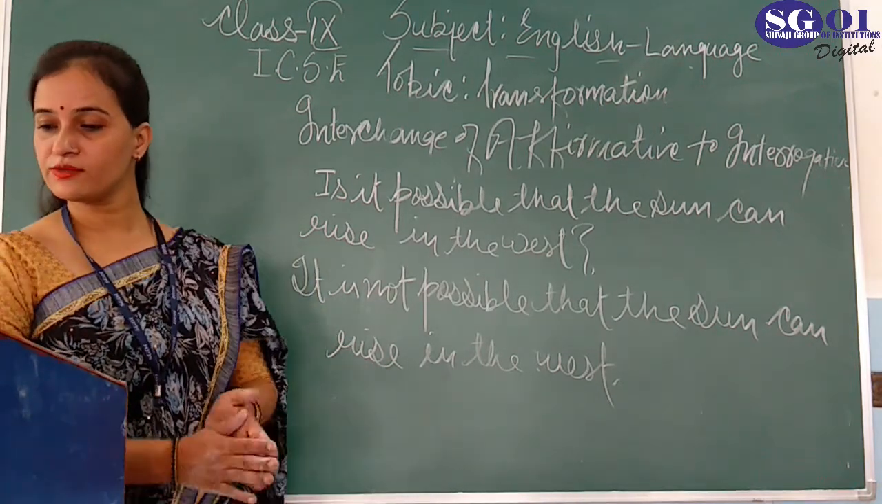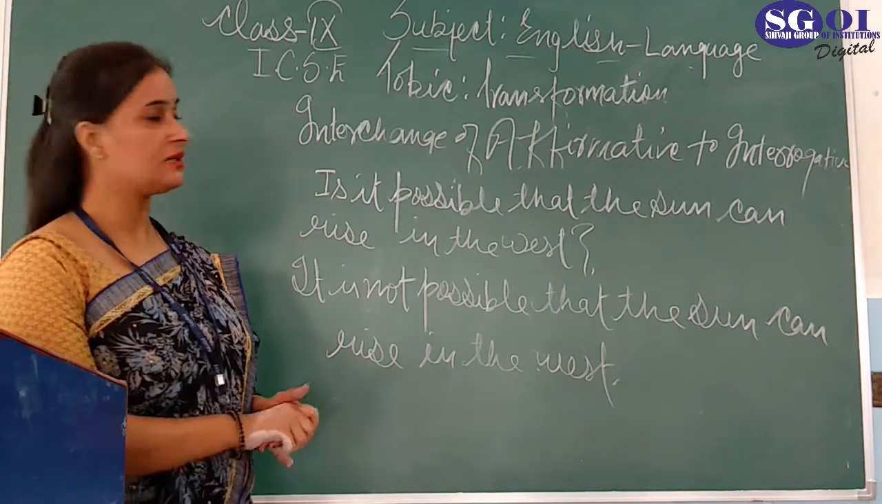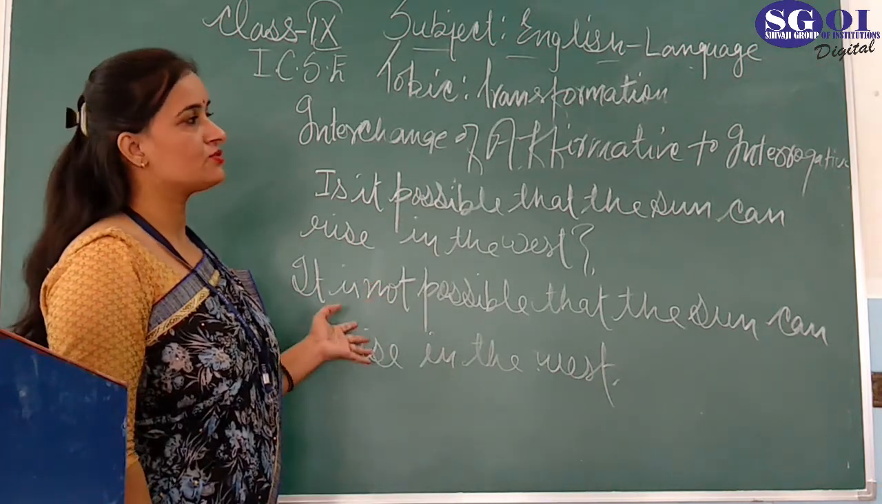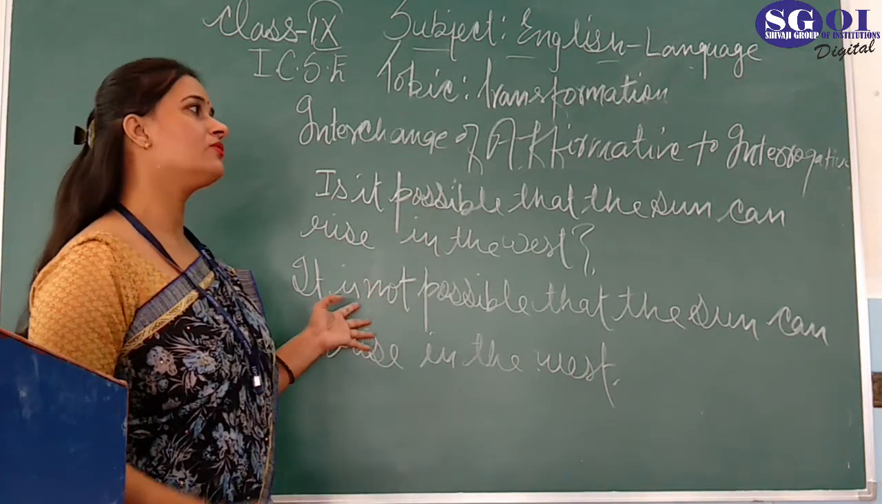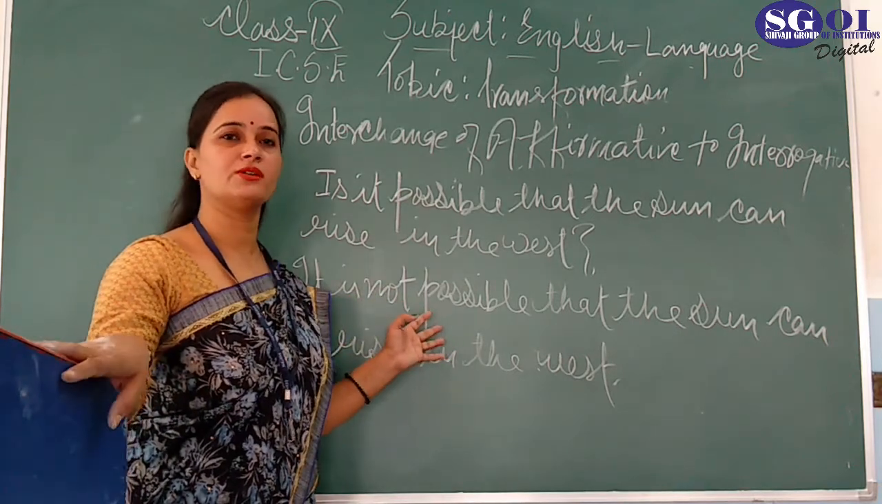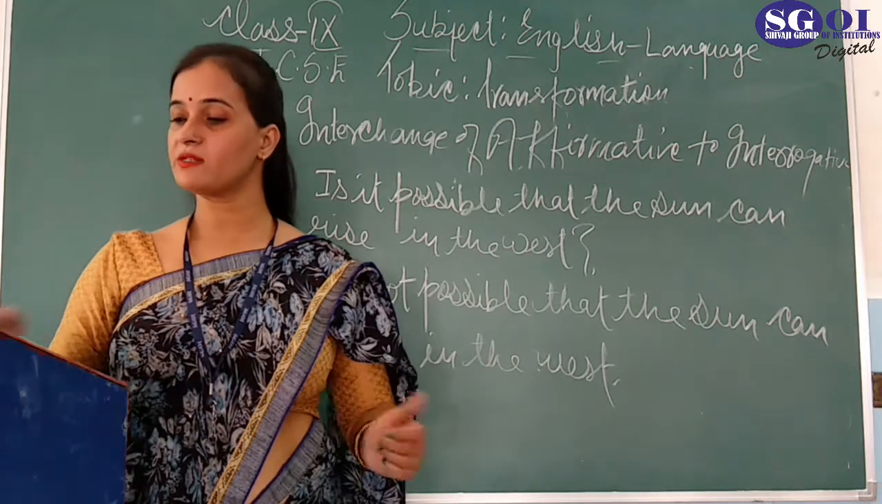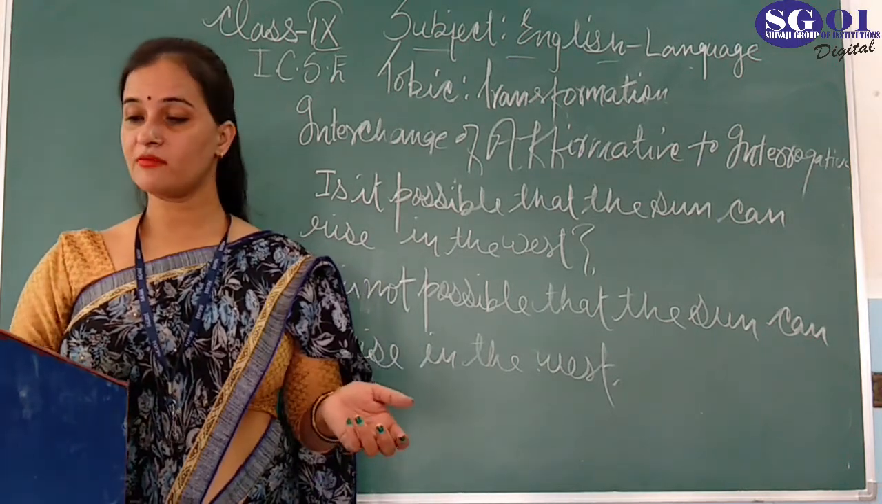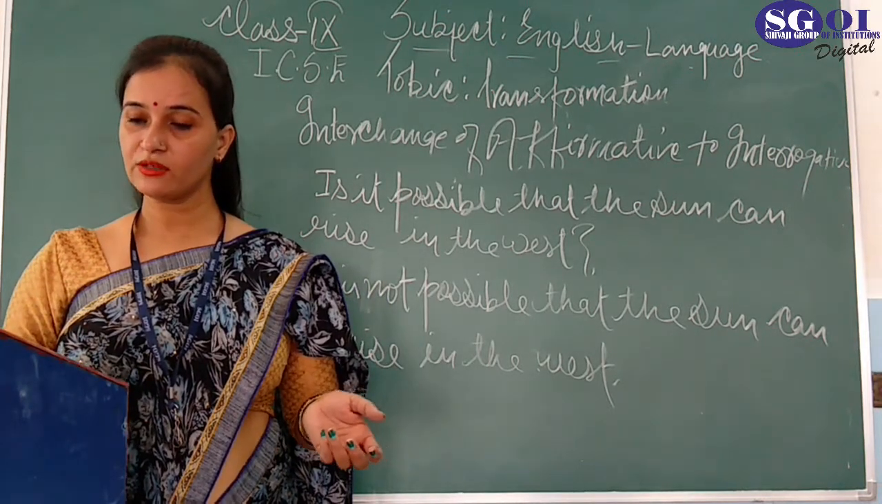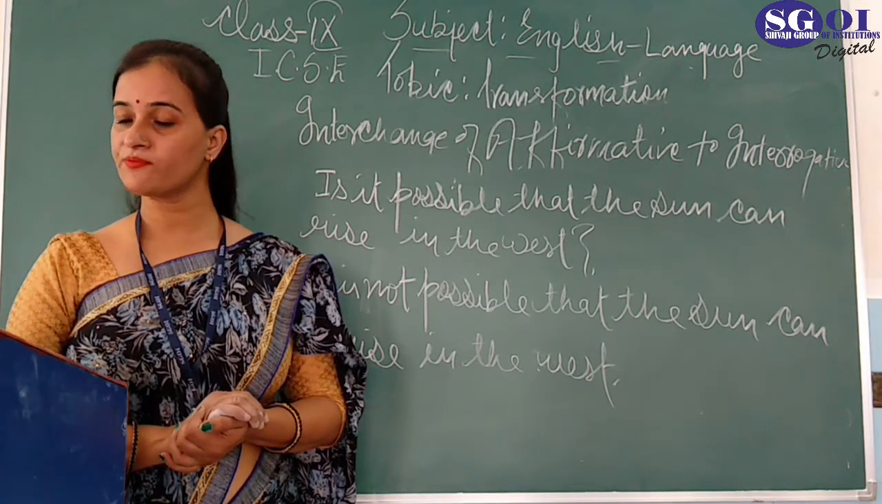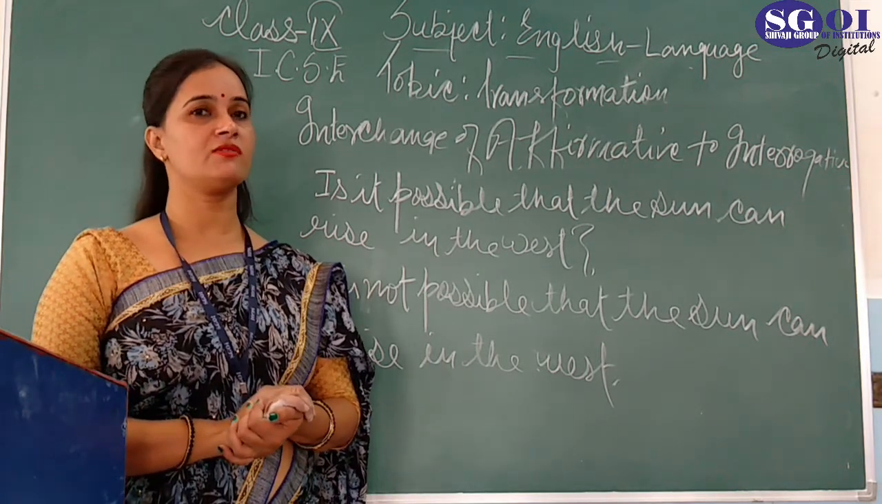So students, these are the sentences in which we are changing from affirmative to negative, from affirmative to interrogative, and from interrogative to affirmative. In our next video lecture, we will learn how to change from assertive to exclamatory, and from exclamatory to assertive. Then after that we will see some other changes so that your transformation of sentences chapter will be completed.